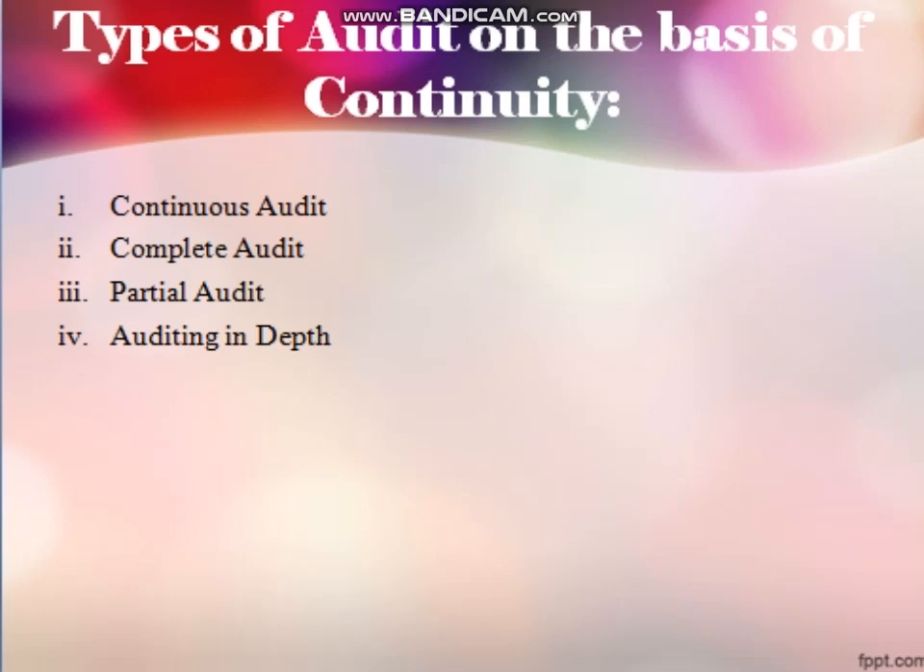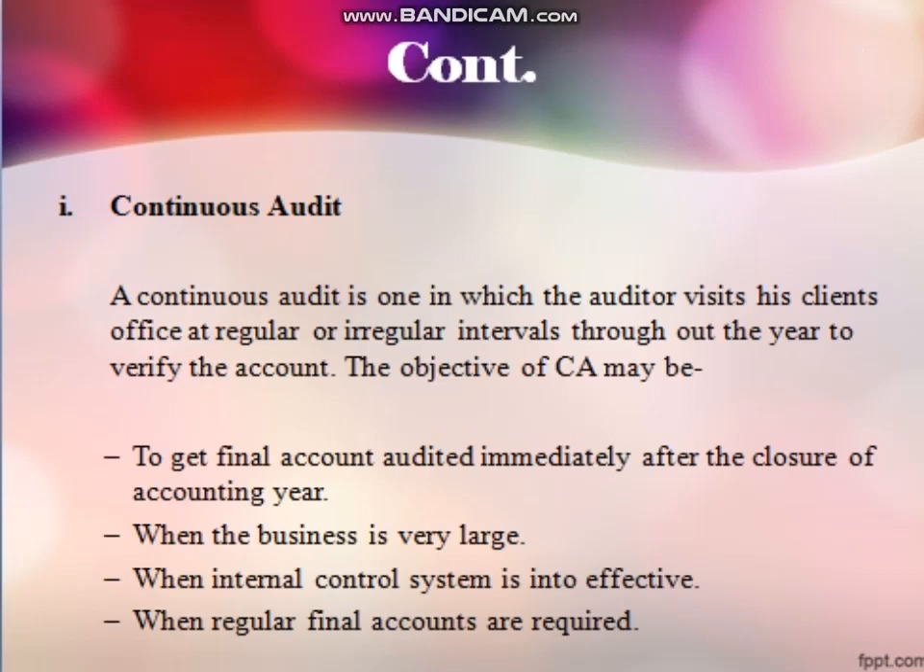Hi everybody. In this video, we are going to discuss the classification of audit on the basis of continuity. On the basis of continuity, auditing is classified into four. First one is continuous audit, second one is complete audit, third one partial audit, and fourth is auditing in depth. Let us see in detail what the different classifications on the basis of continuity are.